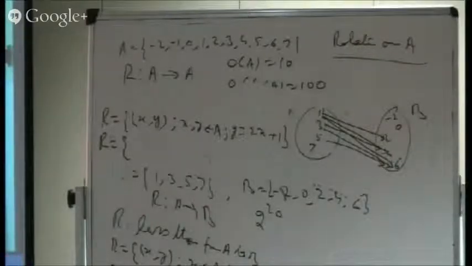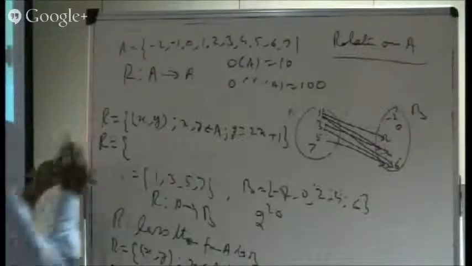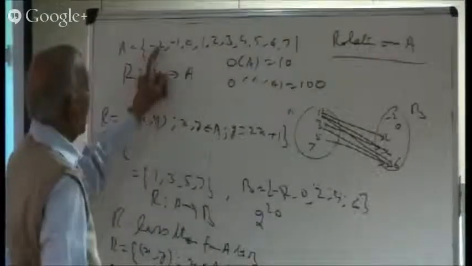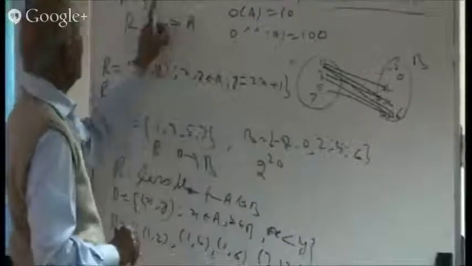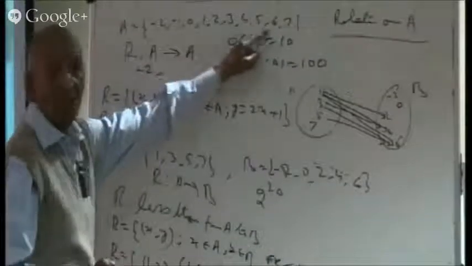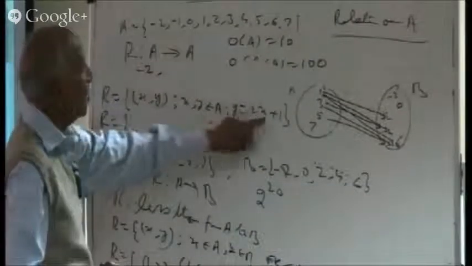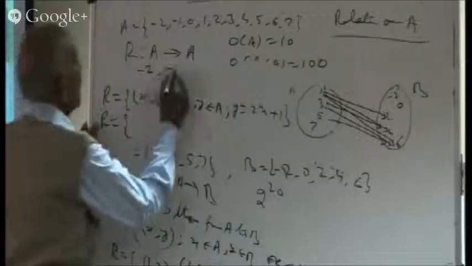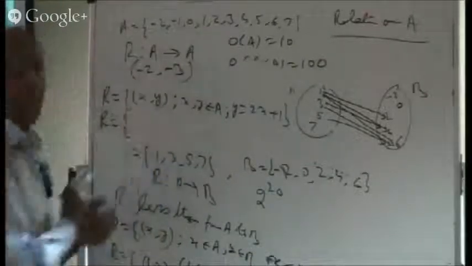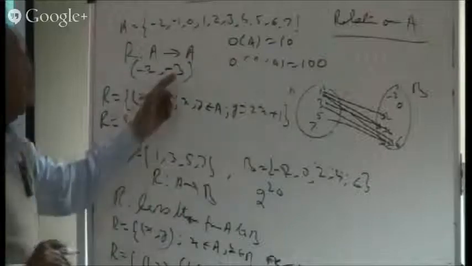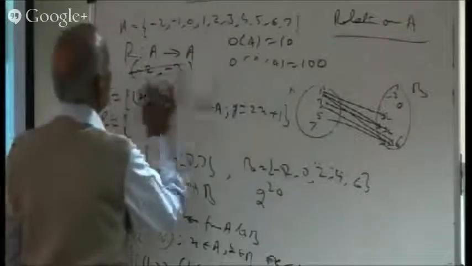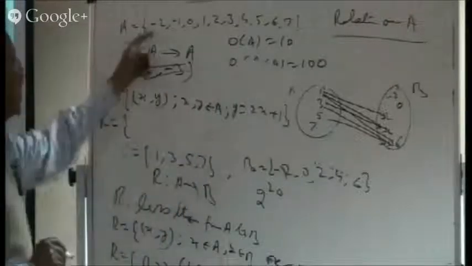-2, -3 you are writing, and this is not possible. You are putting -2 at this place because your A consists of these types of things. You are putting -2 and getting the answer y as -3. So that means this entry looks like -2, -3. But really -3 does not belong to the set, so this is not there. So we can't write this entry. So you cannot write -2.